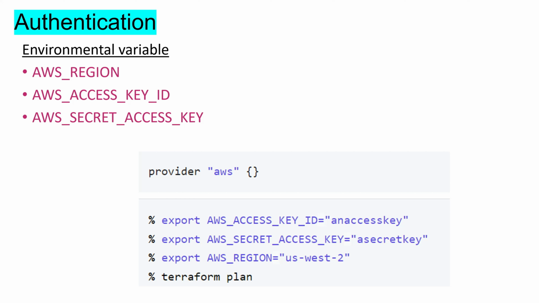So to use environment variable option to authenticate, credential can be provided by AWS_ACCESS_KEY_ID, AWS_SECRET_ACCESS_KEY as an environment variable. The region can be set using AWS_REGION environment variable. In this case, provider configuration block will be empty as the credential needed for authentication are pulled from environment variable. To set environment variable, use export command in Linux or set command in Windows.